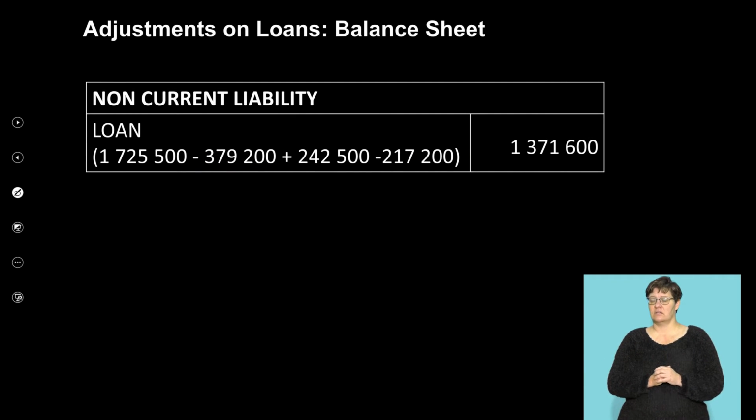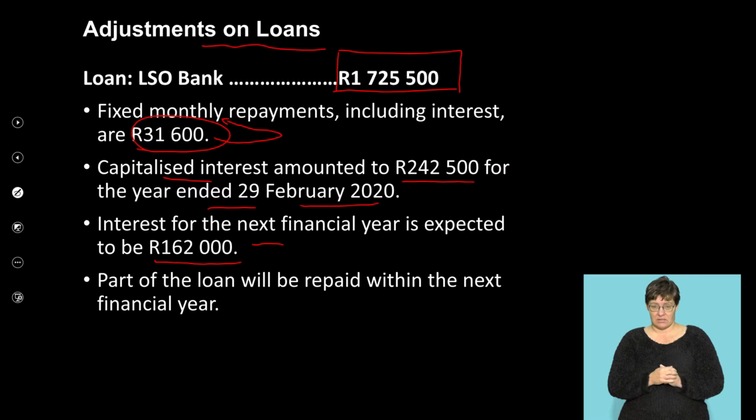However, now watch this here. Here's my loan as it should appear in my balance sheet. I start off with my opening balance minus my repayments plus my interest. Now, you were told something very important here. Interest for the next financial year is expected to be 162,000. Right, so this is what we're going to now do.